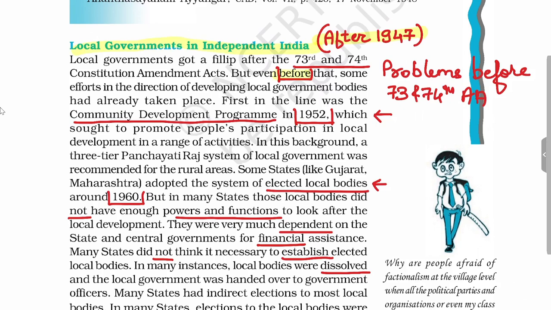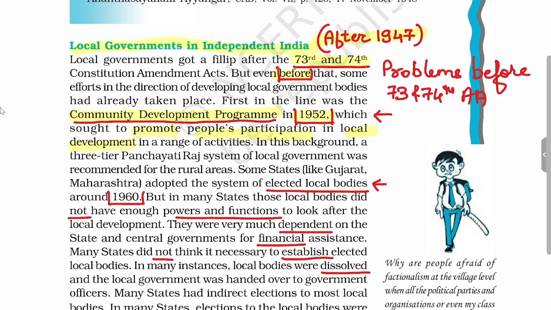Before 73rd and 74th Amendment Act, in 1952 there was a program, Community Development Program, which sought people's participation in the local development in a range of activities. But it was not much successful.